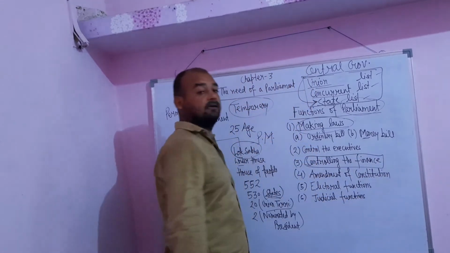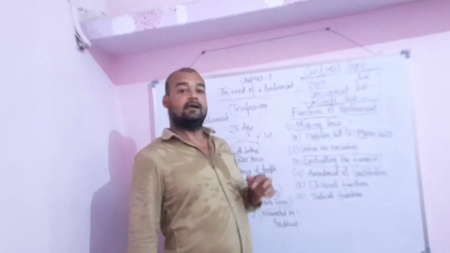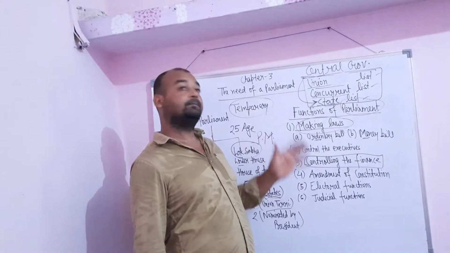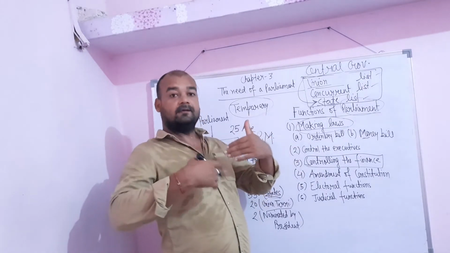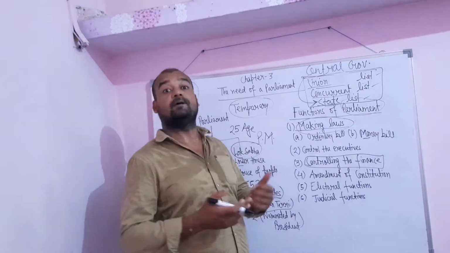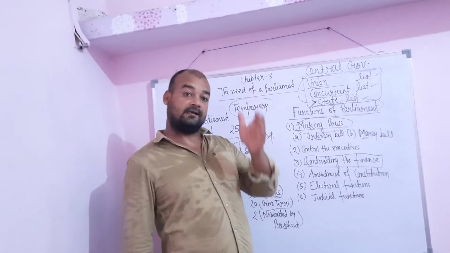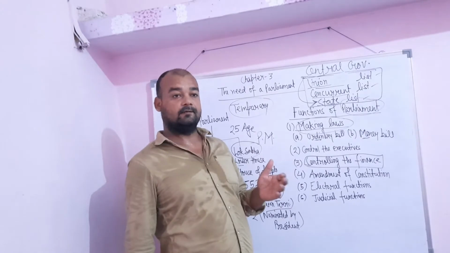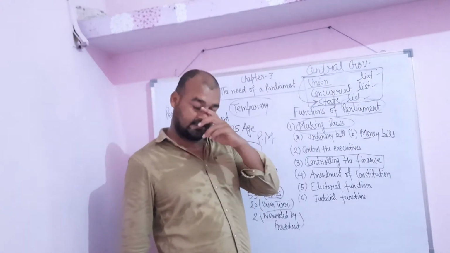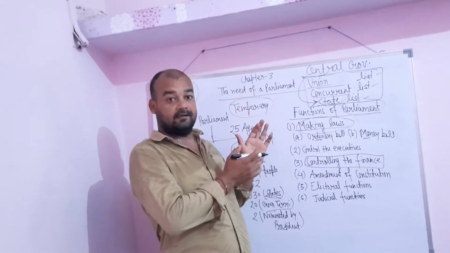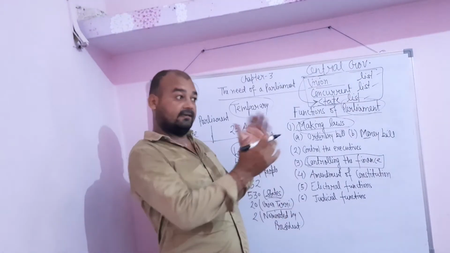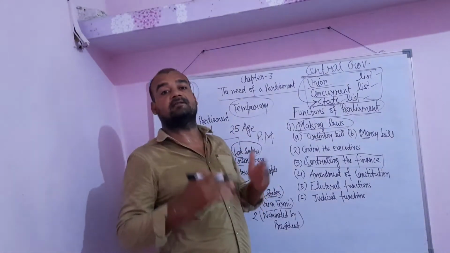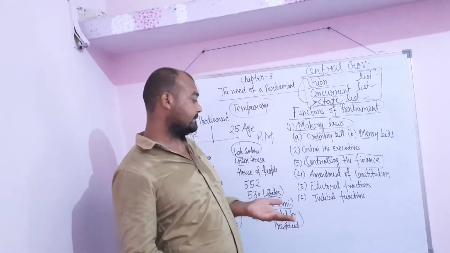Now third one, controlling the finance. It is the most important function of the parliament, and because of this, every year parliament sanctions the budget. Now what is the budget? Budget is the income and expenditure of the government. By the budget, the government says that in the last year this much was the profit and this year this much money will be spent in the various departments for the welfare of the people.